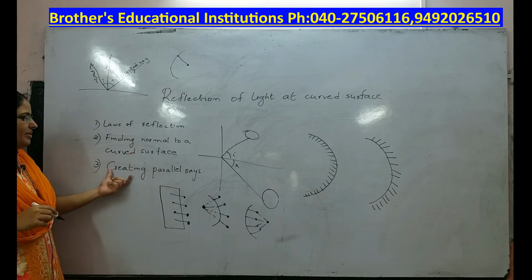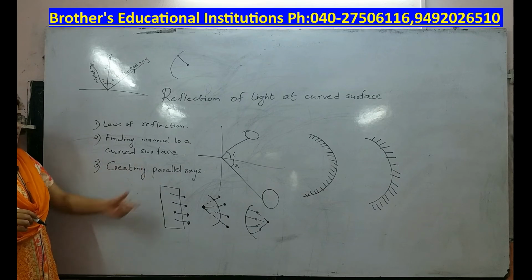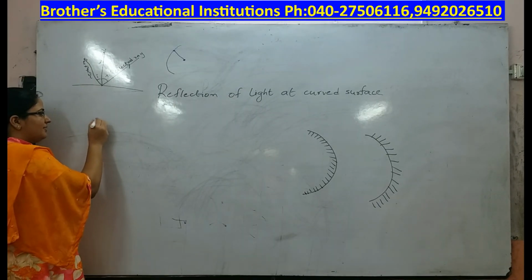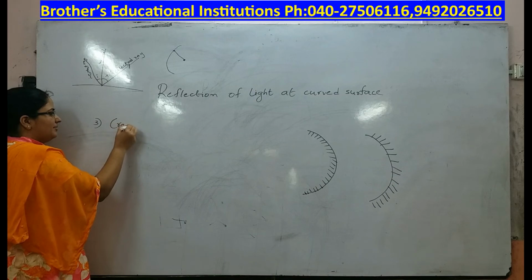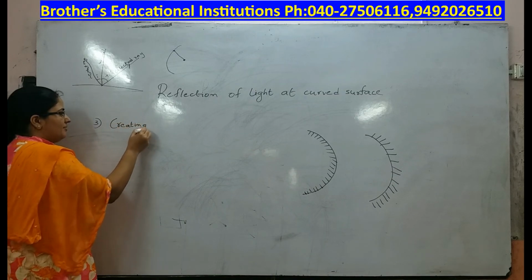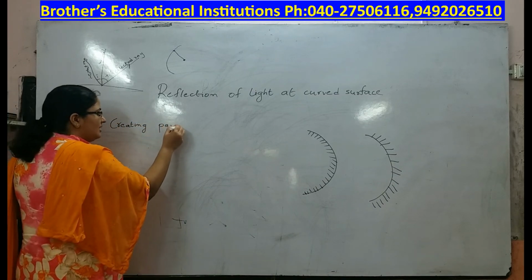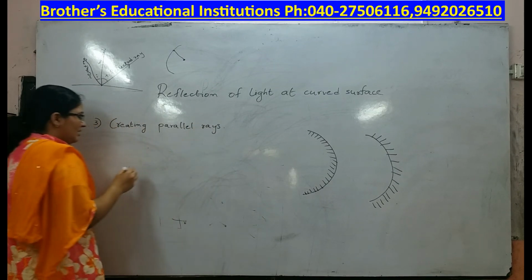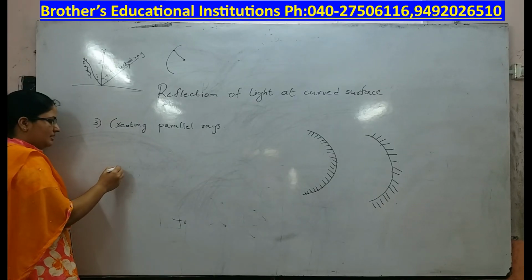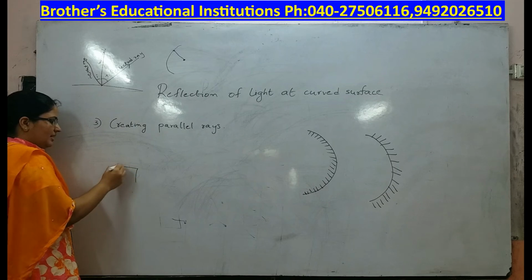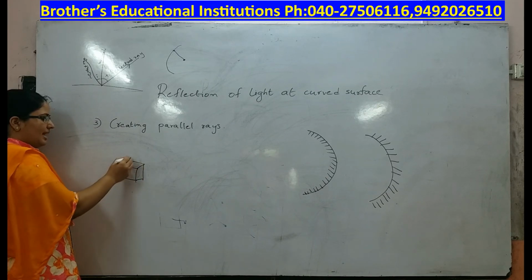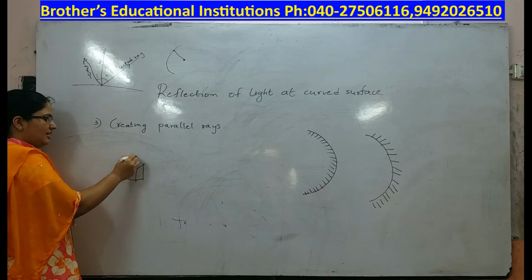The very next topic is creating parallel rays. Now what we need in this activity is, take a thermocol in the shape of a cube like this and fix two pins parallel to each other.